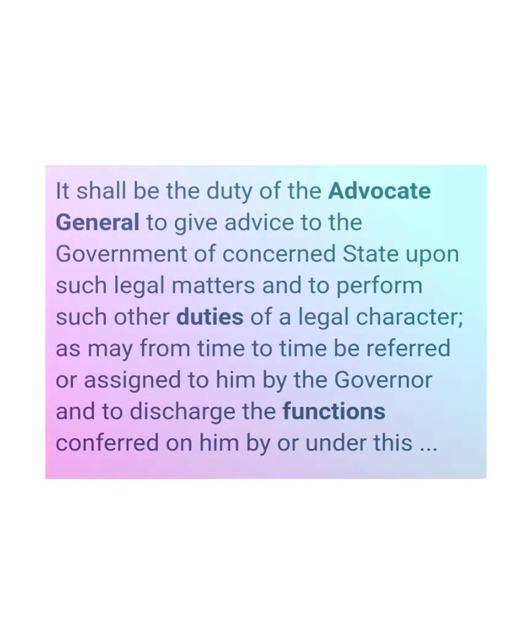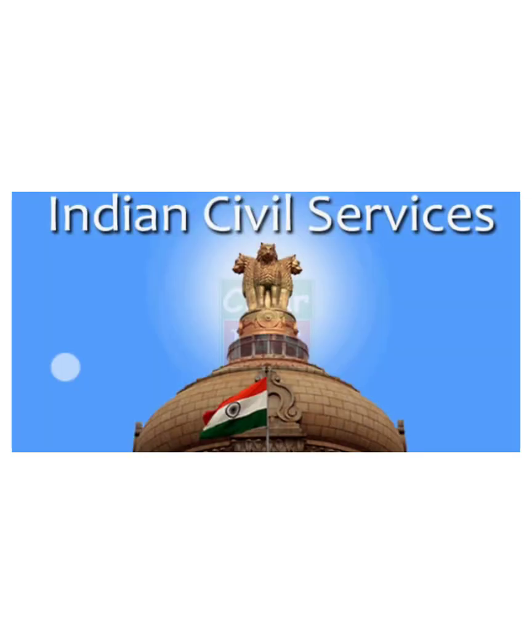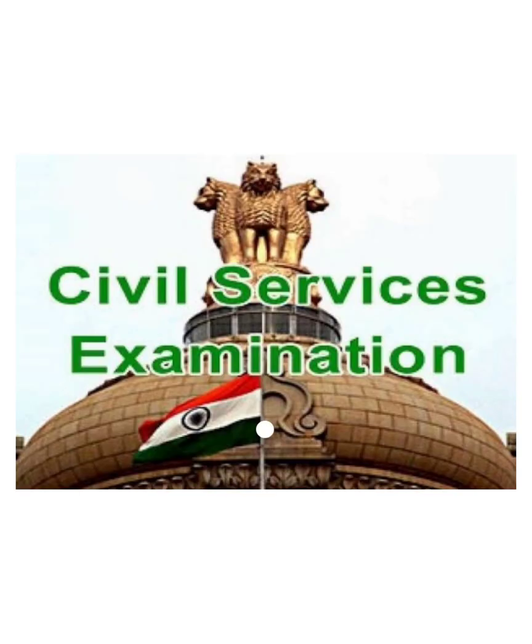While the state legislature and the executive make the laws, the actual day-to-day administration of a state is carried out by a huge bureaucratic body known as the civil services, and the members of the civil services are selected through the IAS exam, that is the Indian Administrative Service exam.